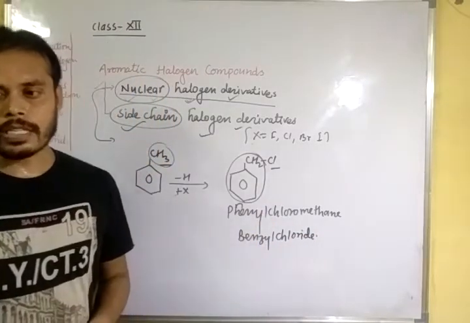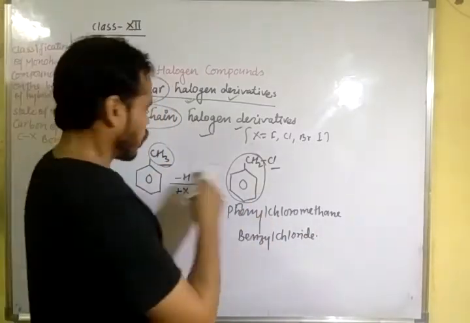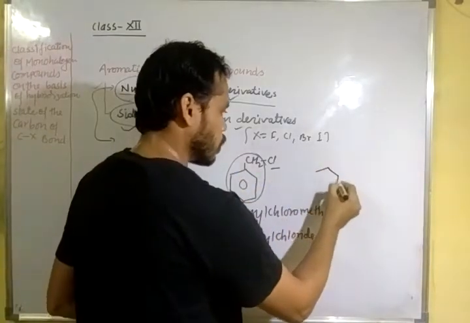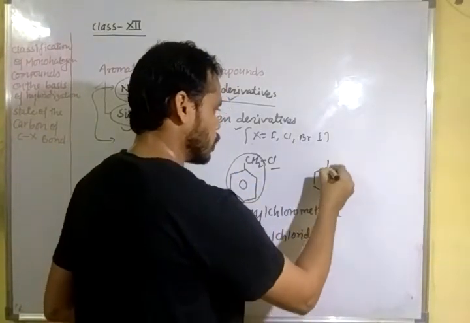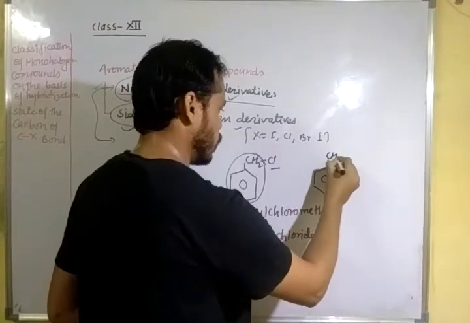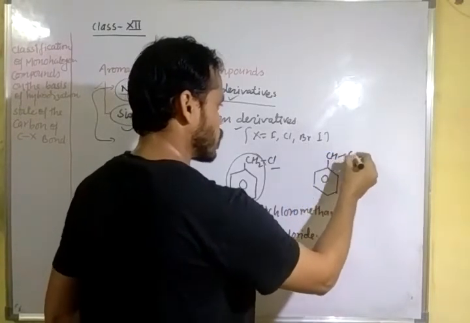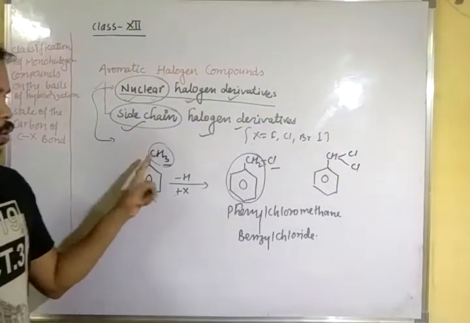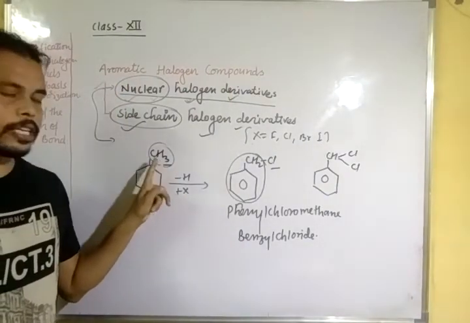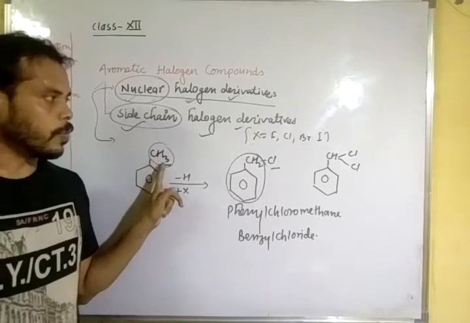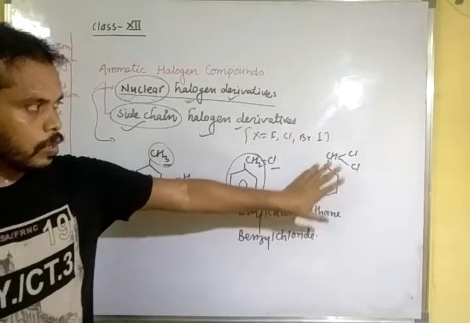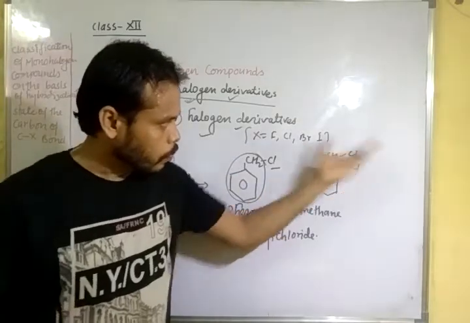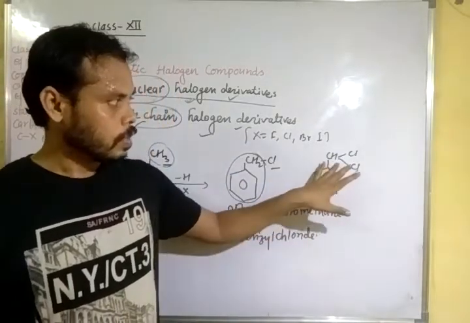Next, suppose two hydrogen atoms are substituted from the methyl group. Then this compound is obtained, and it should be CHCl2. The product obtained is like this.